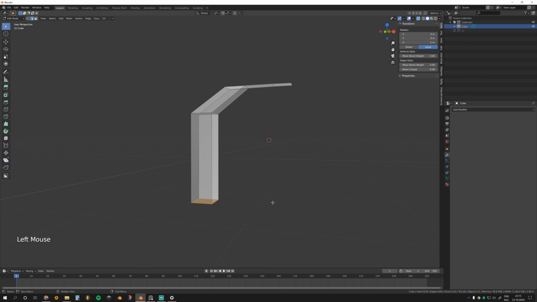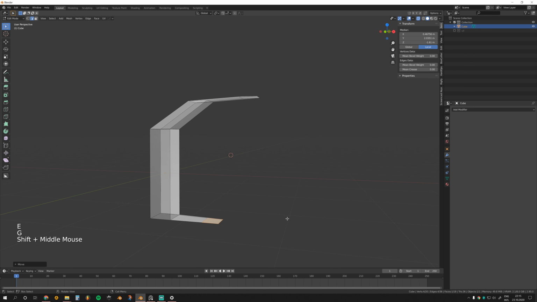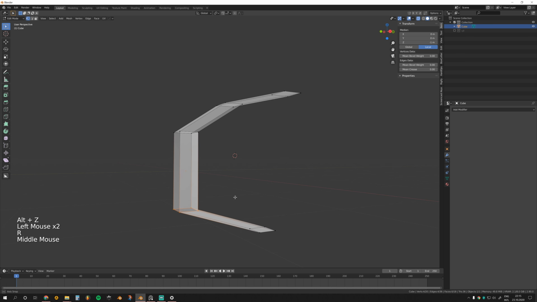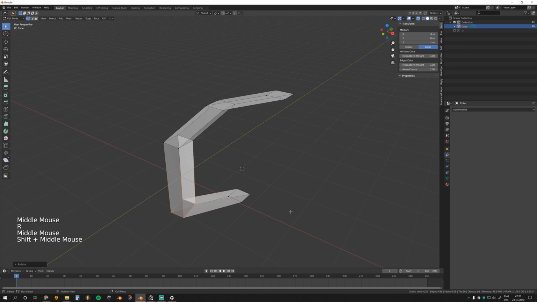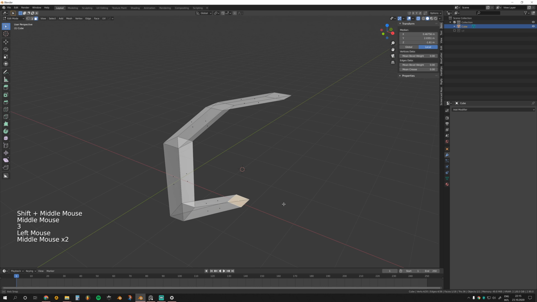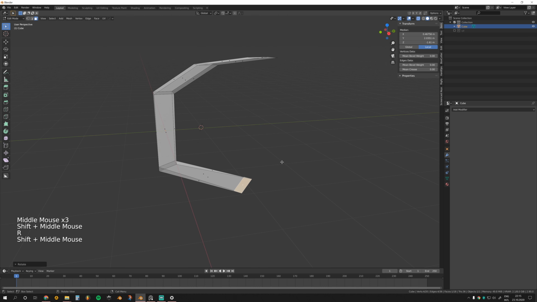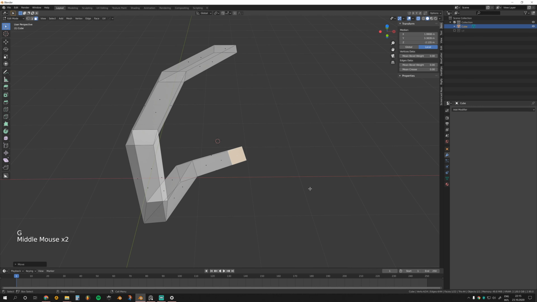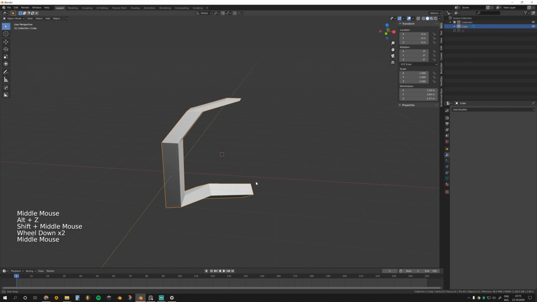Basically extruding things and moving them around. Rotate this one, extrude again, move. Yeah, I think this will be good.